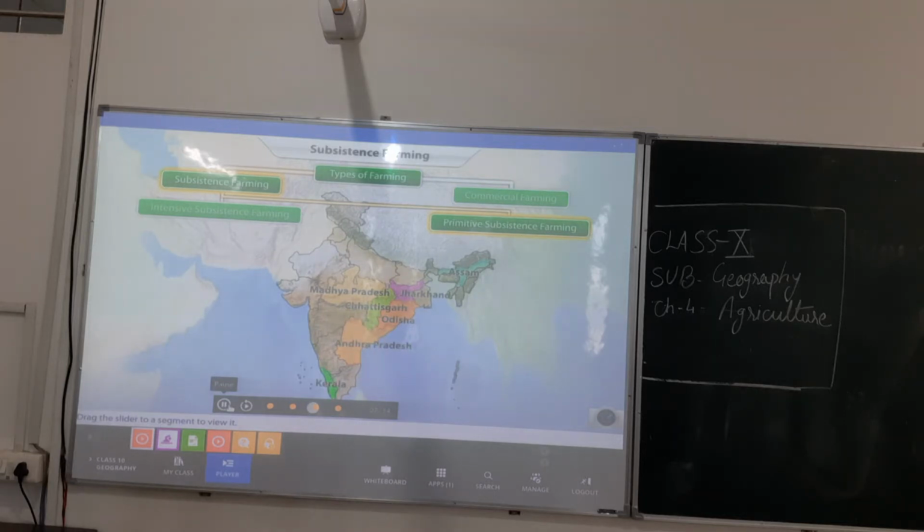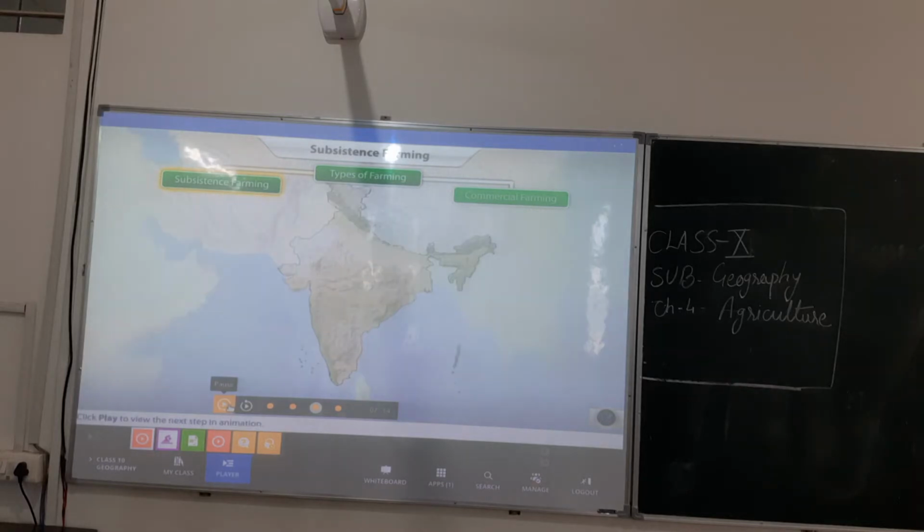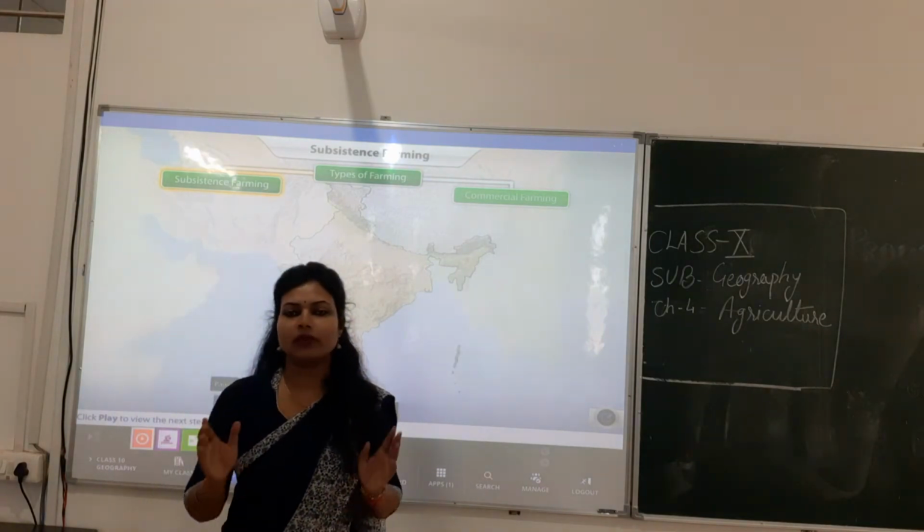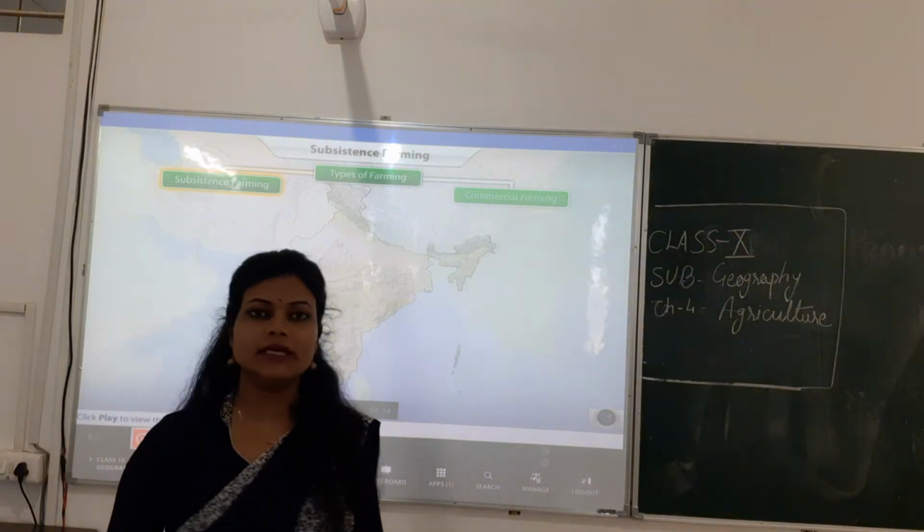In each state, they are known by different names. For example, it is known as Jhum in Assam, Podu in Andhra Pradesh and Odisha, Dahiya, Bewar, Penda, Bera in various parts of Madhya Pradesh, and Ponam in Kerala. Yes, so you have seen how the shifting cultivation was called by different names in different states. Let's see the next video now.